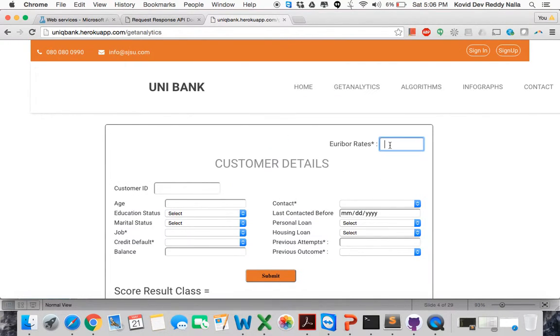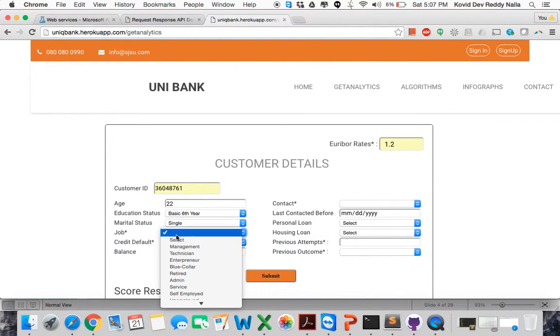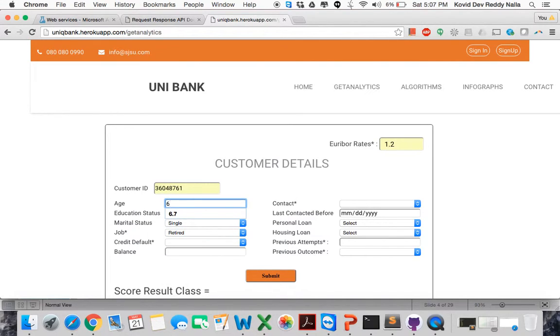Here I can enter input like Euribor rate 1.2. I can enter the customer ID, give the age, choose the education status and the marital status. I can say the job is retired. I put the age to 68 or so. Education status, I put masters. I can give credit default.